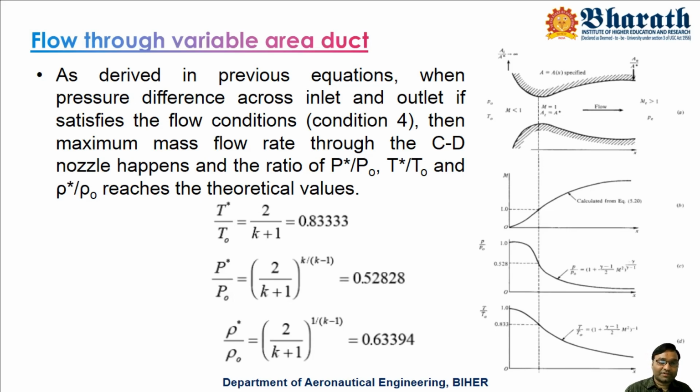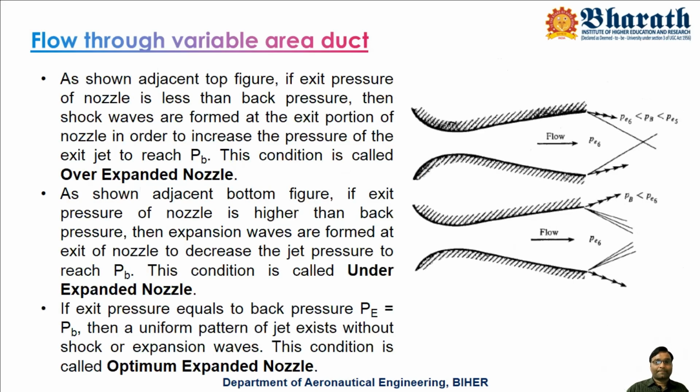There is no doubt in that theoretically. Practically there are a lot of difficulties: boundary layer formation, shock, pressure losses, frictional losses. But theoretically these values will be satisfied once M equals 1 at the throat.